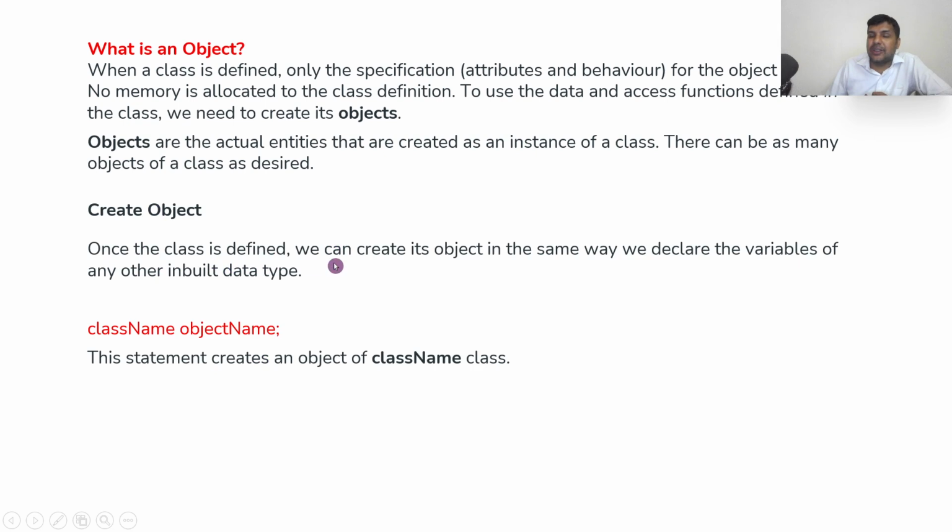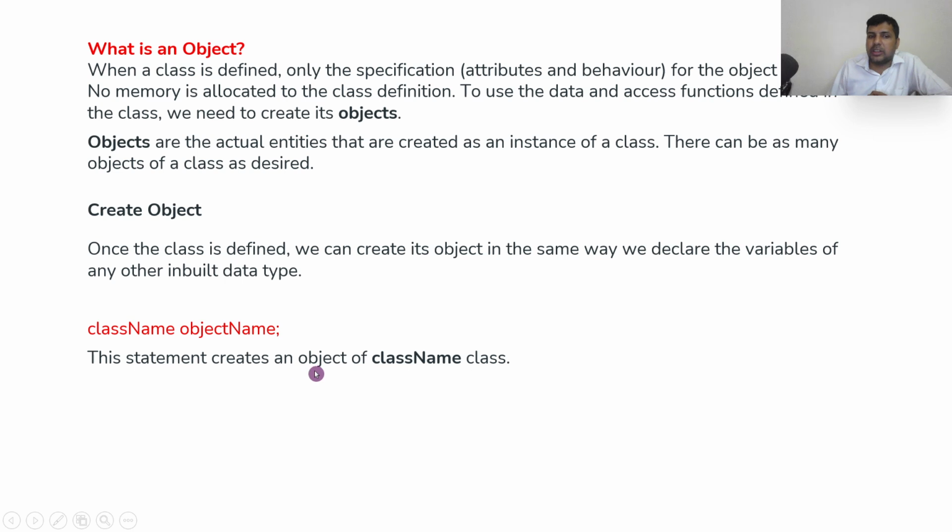Once a class is defined, we can create an object in the same way we declare a variable of any other inbuilt data type, for example, class name, object name. Remember, this should be written in the main program. So first we write the class, then we start the main, and in the main program we declare the object.